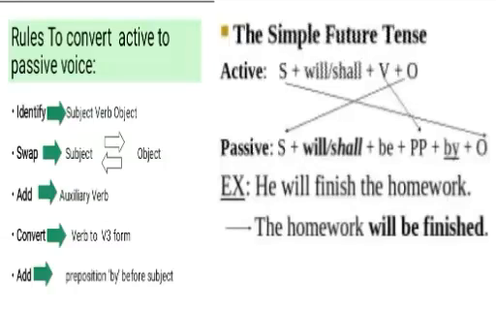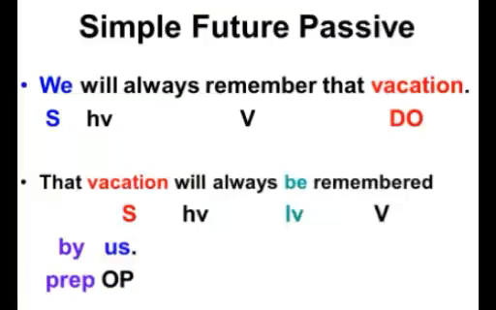Here the action is more important rather than the doer. So we have not written by him. The complete sentence is: the homework will be finished. The structure of passive voice is subject plus will, shall plus be plus V3 plus O.